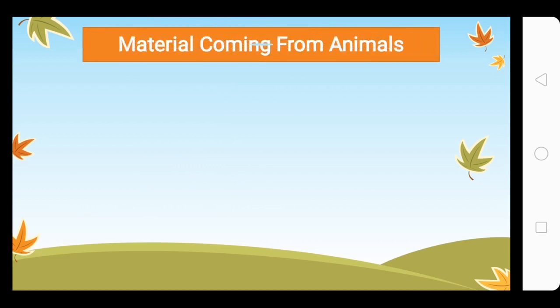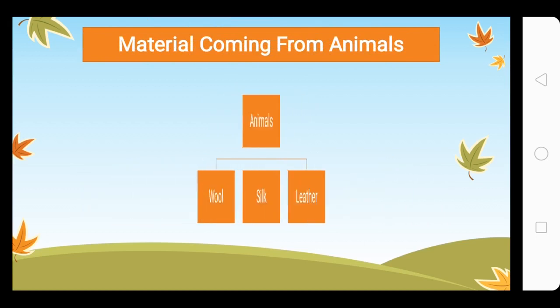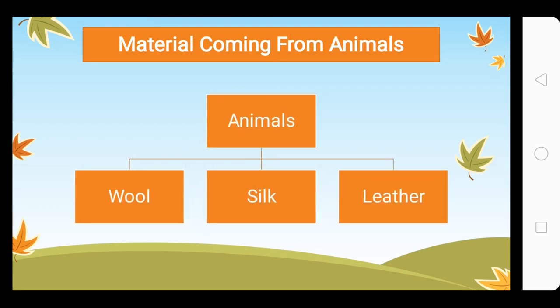Next is materials coming from animals. There is a range of materials that come from animals. You should know all the materials that come from animals. If not all, then you should at least know one material that comes from an animal. These days we have Eid going on. We just came after the Eid break. So we all had animals to sacrifice.